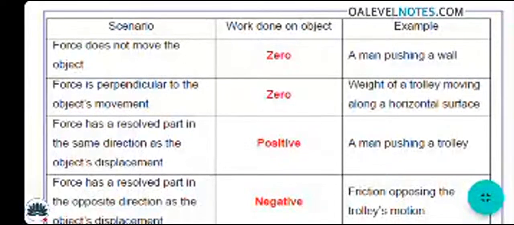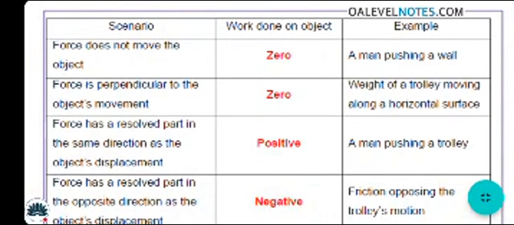For example, when a force does not move the object, the work done is zero. The example is a man pushing a wall. A man does not have a greater mass than the wall, and the wall has a greater mass, so it's not moving and it's very difficult to move. Likewise, when the force is perpendicular to the object's movement, such as the weight of a trolley moving along a horizontal surface, there is no work done.